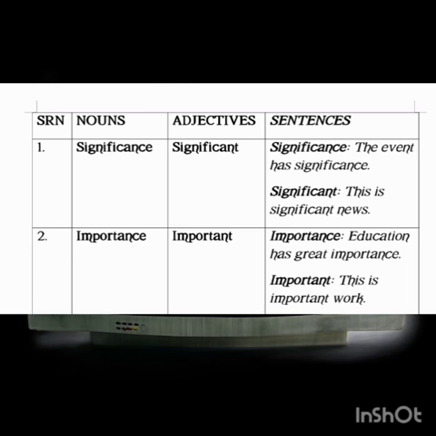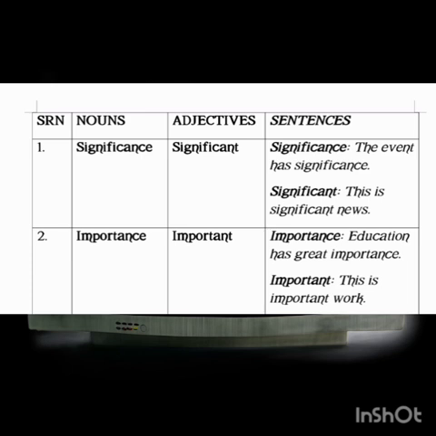And let's go to the second one. We have importance and important. Importance is a noun, important is an adjective. So we have, for example, in sentences, for importance, you can have education has great importance. Education has great importance. When it is important, the sentence could be, this is important work. This is an important work.